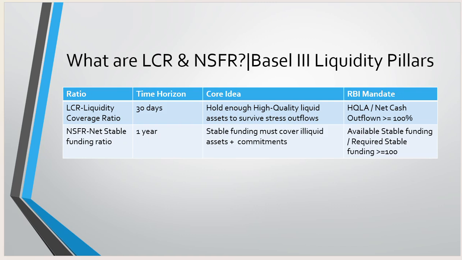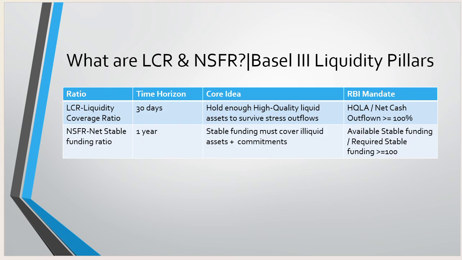So to calculate that, we look at how much of the deposit amount or the CASA balance is likely to be withdrawn within 30 days or 1 year. On these different time horizons, banks need to maintain their liquidity coverage ratio and check that they satisfy it as defined by the regulator. The RBI is one of the regulators in India. The net stable funding ratio has a time horizon of 1 year. The core idea is to hold enough high quality liquid assets to serve stress outflows.